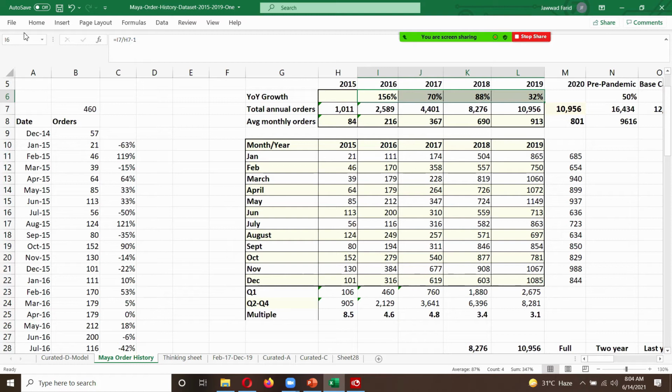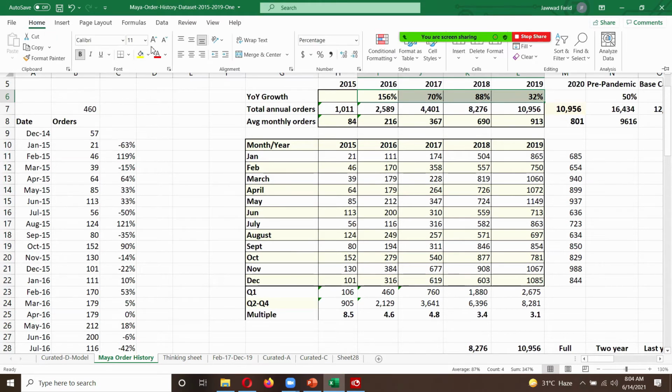So that's what the year-on-year growth numbers look like for Maya. And within that, I can clearly see that growth is slowing down. So, if this was not a pre-pandemic year, what would be your forecast for 2020?